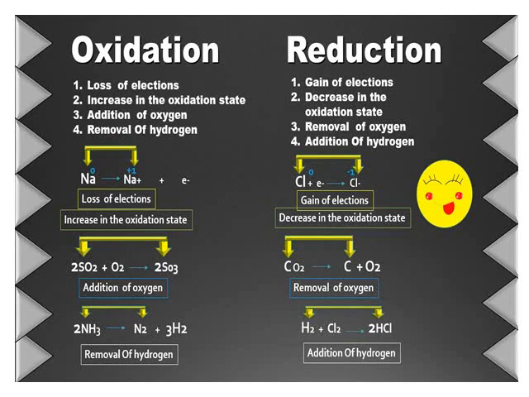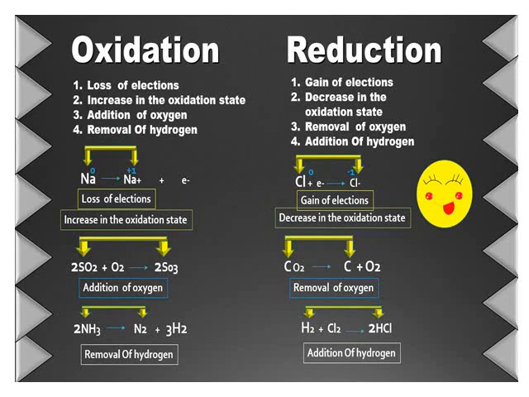2SO2 plus O2 gives 2SO3. On the reactant side SO2 is there, but on the product side SO3 is there. So there is an addition of oxygen. When there is an addition of oxygen, it is referred to as an oxidation reaction. Now in the last equation you see 2NH3 gives N2 plus 3H2.